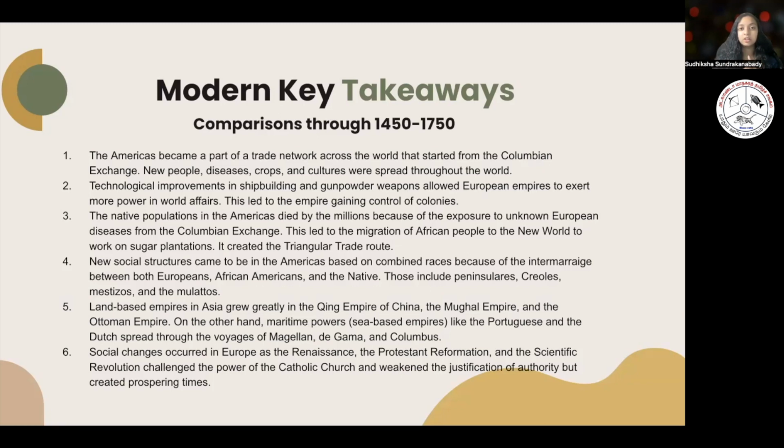For example, the Catholic Church was what many people believed in. That was the way that tradition had to be, and things like the Scientific Revolution changed the way of thinking, kind of like the Enlightenment, and weakened the justification of authority, which basically means the way that, for example, kings justify how they came to power.